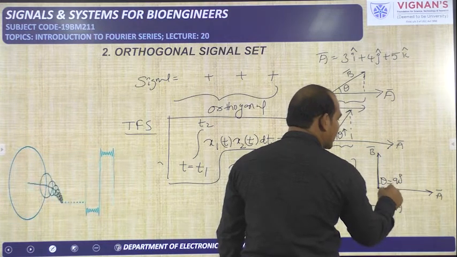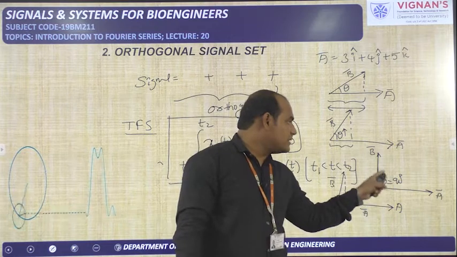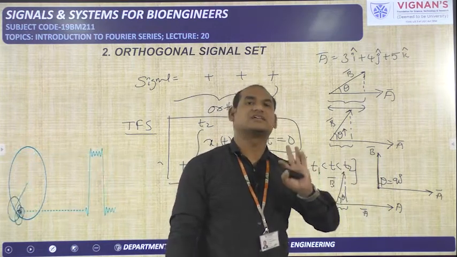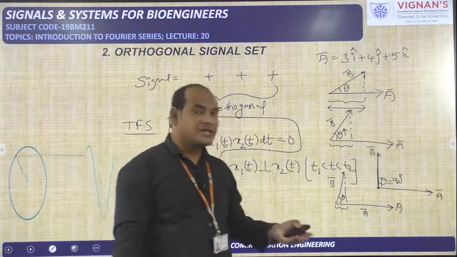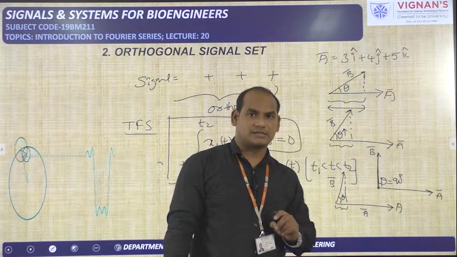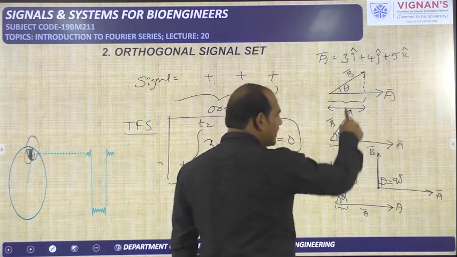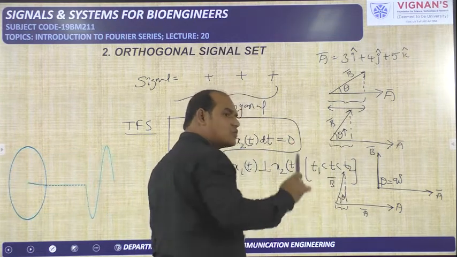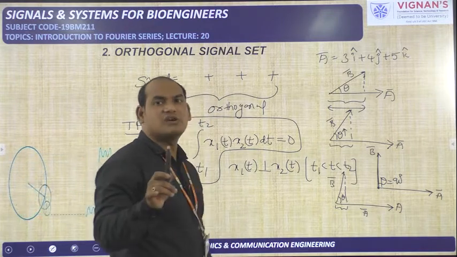Whenever 90 degrees is available between A bar and B bar, the projection is equal to 0. That is the thing you have to remember. The projection being equal to 0 means these two are orthogonal to each other, or 90 degrees is there between these two vectors. So the observation from this analysis is that whenever two vectors are orthogonal to each other, the projection of one vector on the other vector is equal to 0.